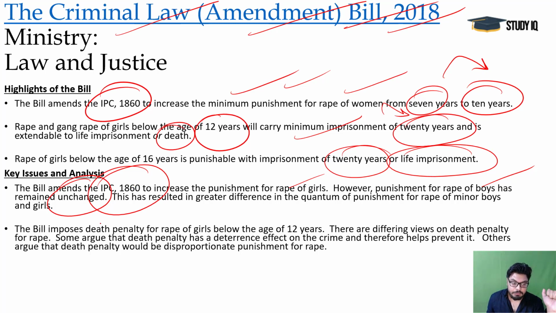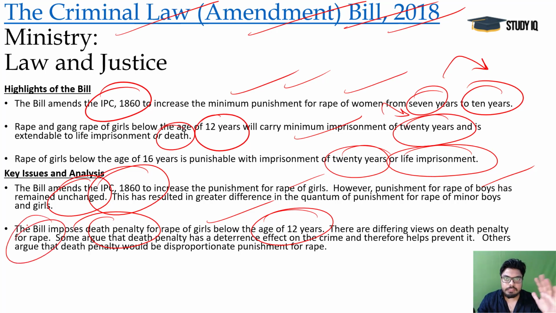And the bill imposes death penalty for the rape of girls below the age of 12 years. That is a new addition here. And there are differing views on death penalty for rape. You see, this argument is a dilemma that is going on, whether there should be capital punishment or not. Is it going to stop these attacks or not, or is it going to bring some kind of fear into these rapists or not? But not much we have seen as a consequence here.